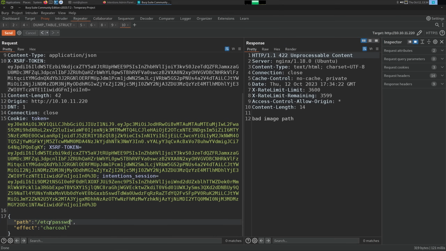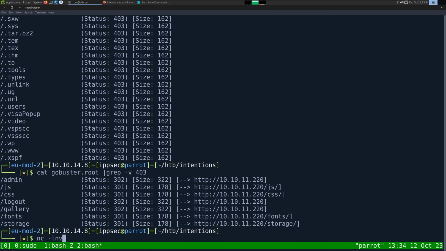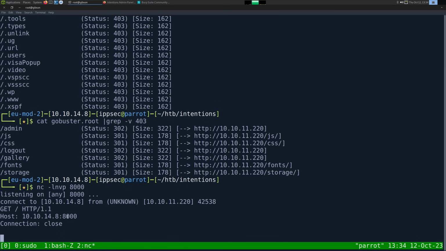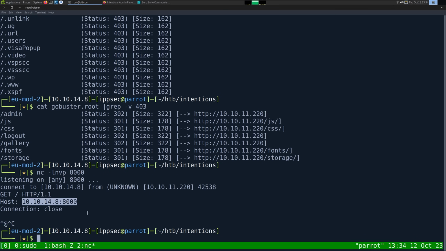The other thing we could test for is just SSRF, server-side request forgery. So I can do http://10.10.14.8, let's do port 8000, nc -lvnp 8000, send the request. And we do have SSRF, but it doesn't really buy us anything.